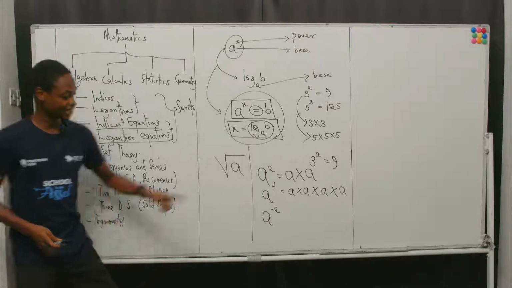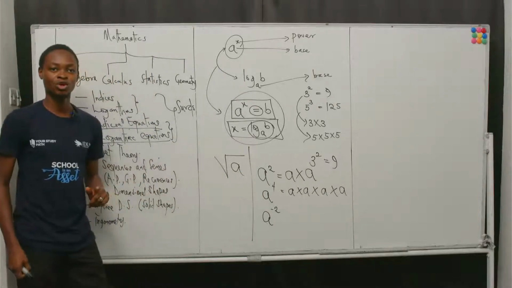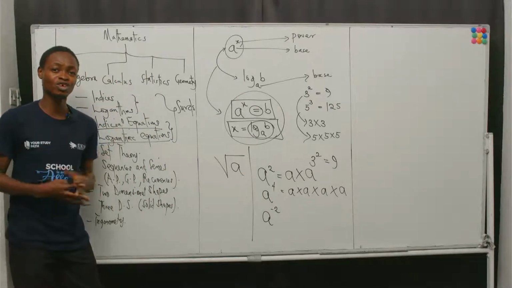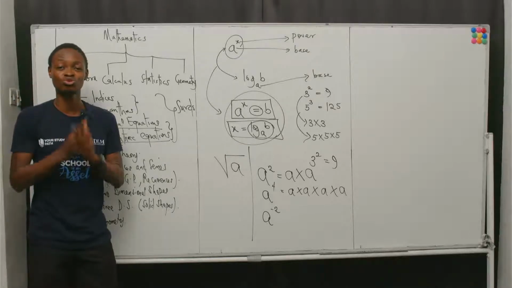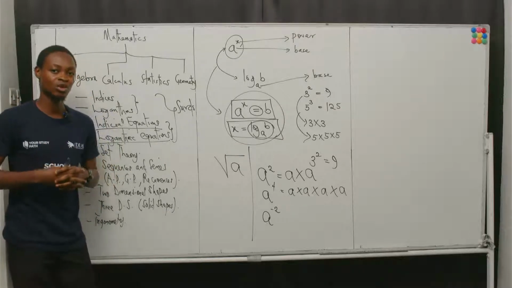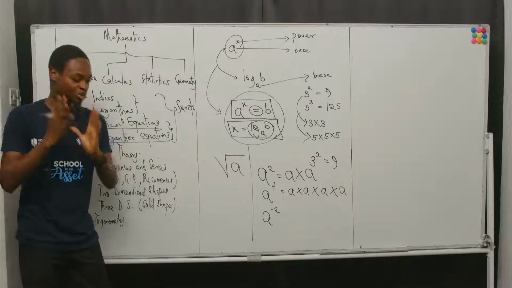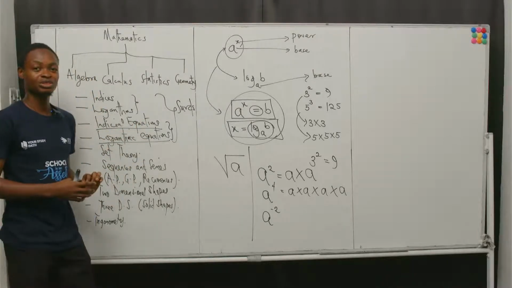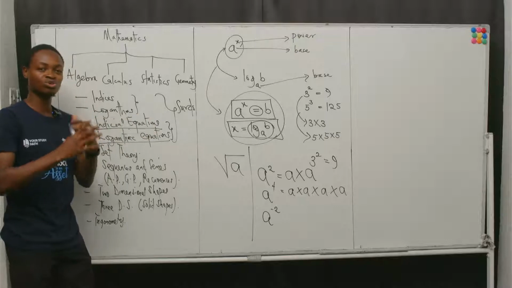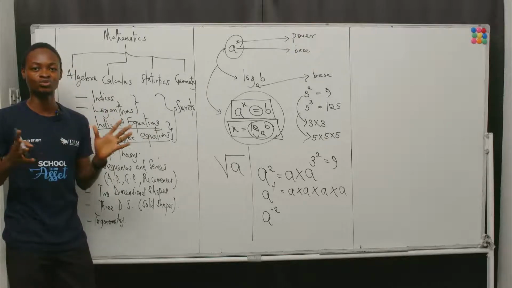In this case, it's a negative power. So one of the rules or laws of indices that we will still get to go into in depth later on, once we start, we will go into each of these topics and look at the general rules we have inside each of them.